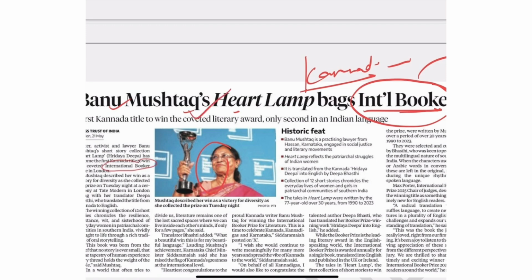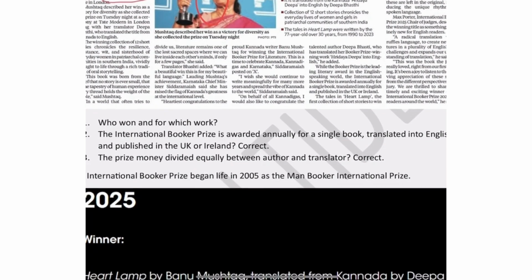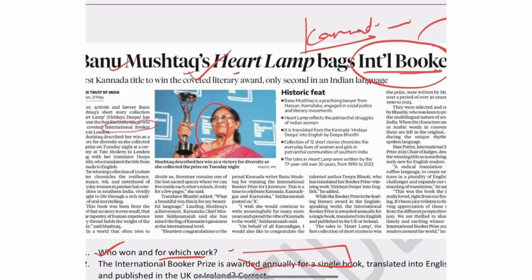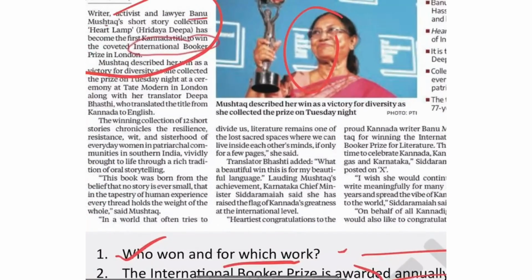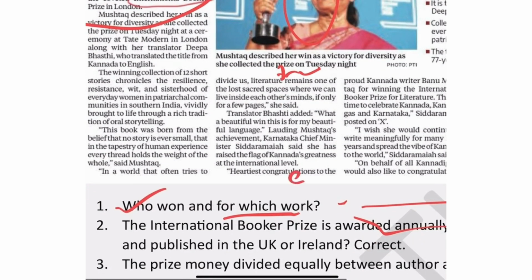Here there are some important concepts we ask for the prelims examination. Not basic concepts, we can say facts. The first thing is who won and for which work. This was important, and you can easily find it. Questions are from the article itself: the work is Heart Lamp, and the winner is Banu Mushtaq. In this International Booker Prize, one more important term is the translator. English work is recognized under the International Booker Prize.